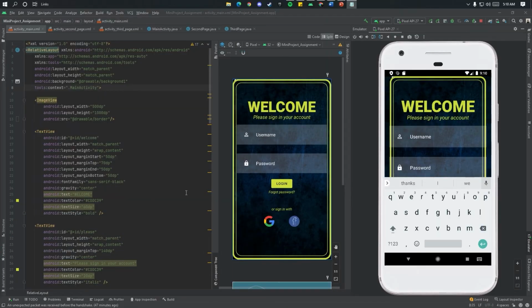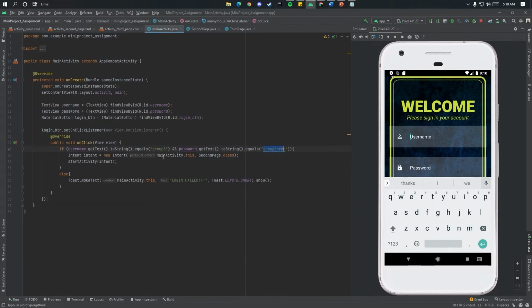Now I will present the Android Studio layout and the Java code. Here is our first layout, which is our login page. To log in, the user must enter their username and password, and we originally made the username and password for this login page inside MainActivity.java. I'll show here. Our username is group3 with the number, and our password is group3 in spelling.